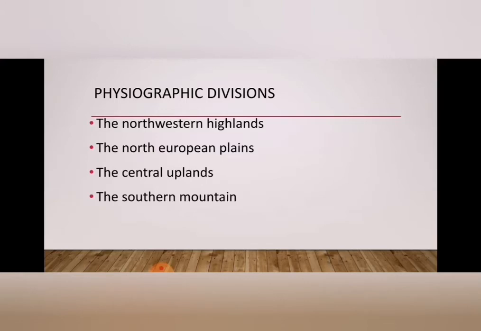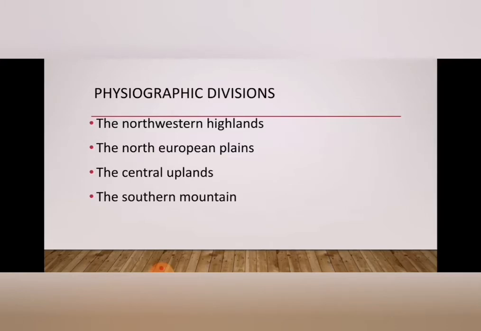Galdhopiggen, 2469 meters in Norway, is the highest peak in North Europe. Ben Nevis, 1343 meters in Scotland, and Snowdon, 1085 meters in Wales. This region has a gentle slope in the north and is crossed by many rivers.